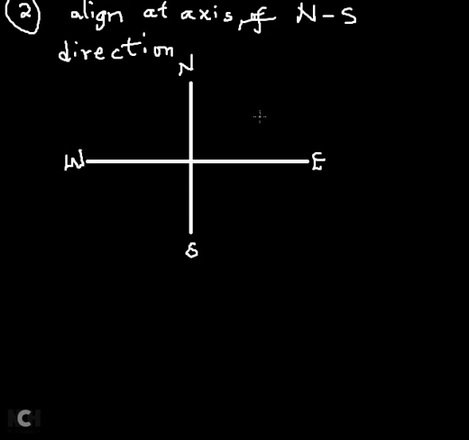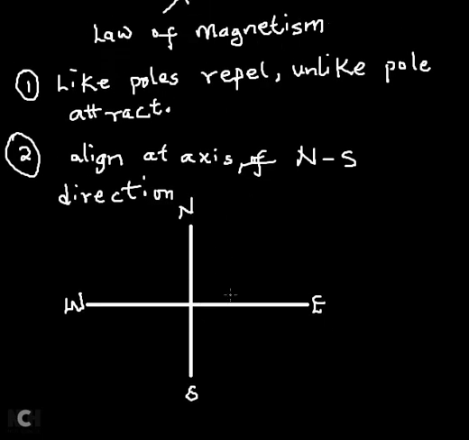If you suspend the magnet, it will tend to align its north-south axis parallel to the earth's axis. So if I suspend the bar magnet, it will align itself in this direction, having the south in this region and the north at the other region.